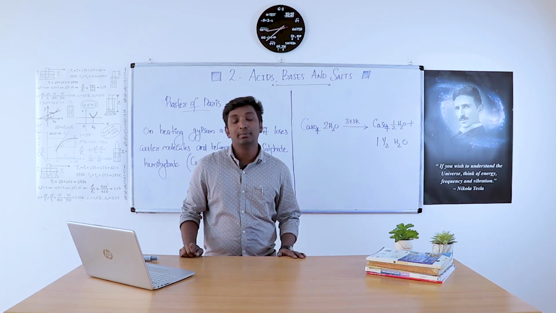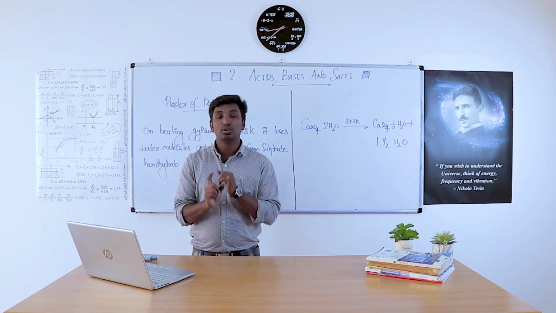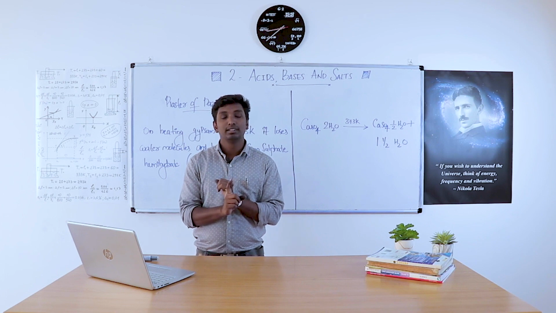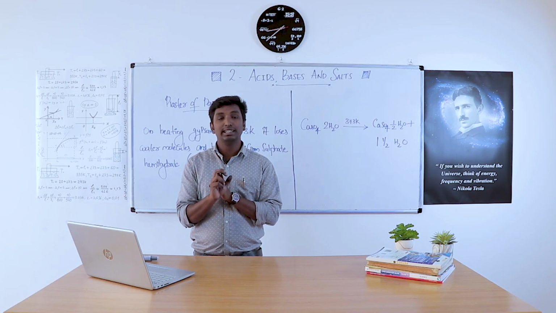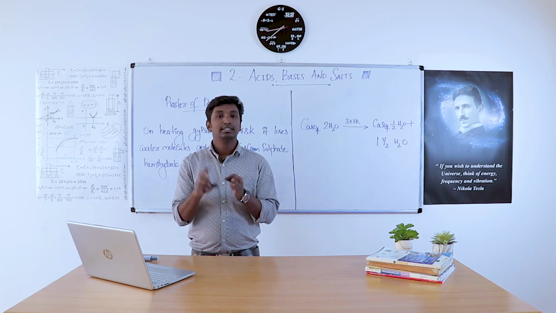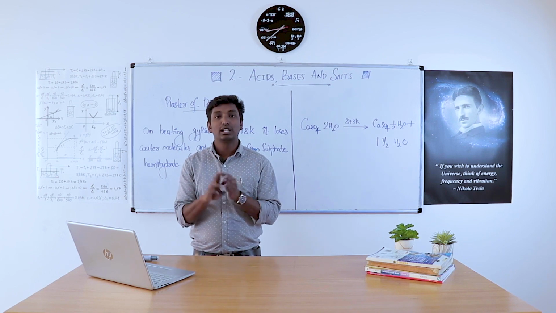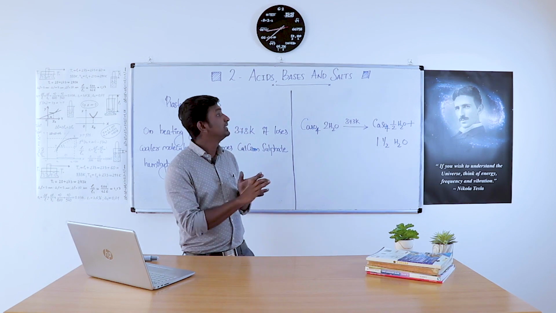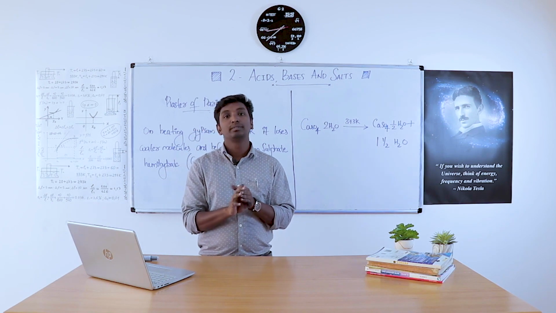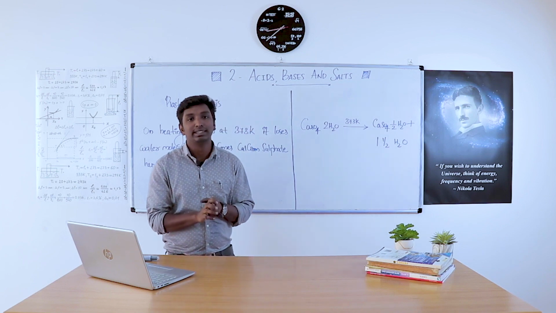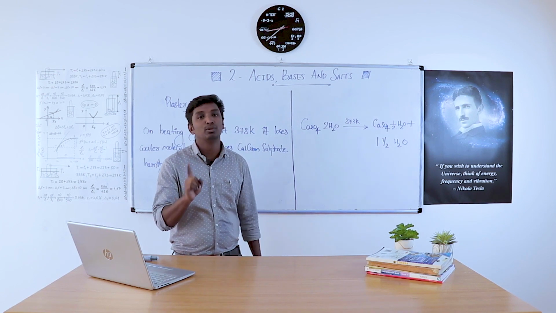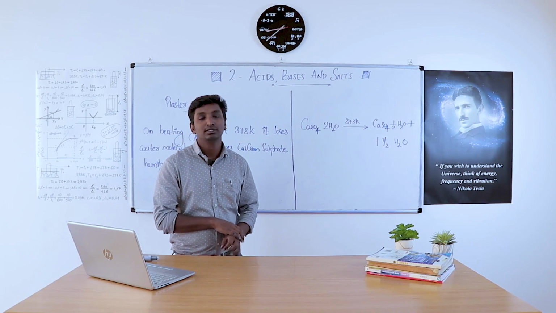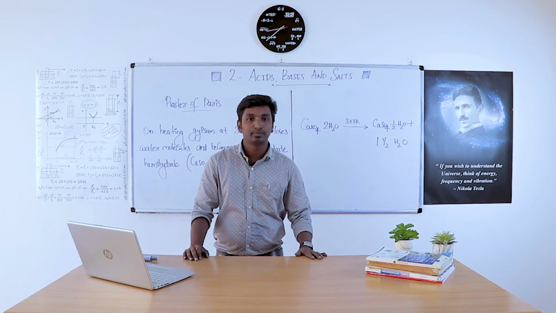Then we studied some important compounds, that is sodium chloride NaCl, then sodium hydrogen carbonate NaHCO3, then washing soda, sodium carbonate, caustic soda, then bleaching powder, and plaster of Paris. These compounds are very, very important. Among these, one compound should be asked in the exam. So that's all in this chapter.